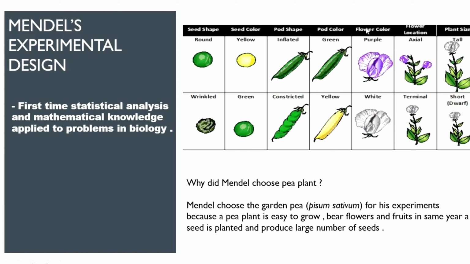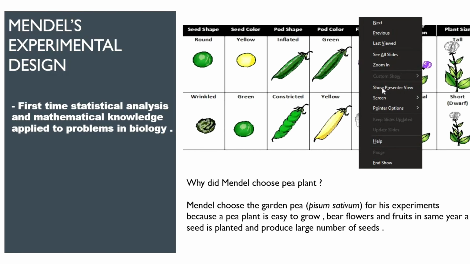The next character is flower color, which has two traits. Purple is the dominant trait and white is the recessive trait. For flower location, the dominant one is axial and the recessive one is terminal. And for plant size, the dominant one is tall and the recessive one is dwarf.